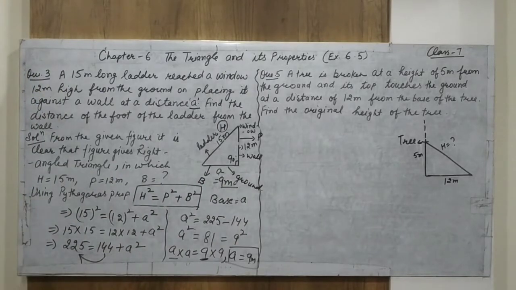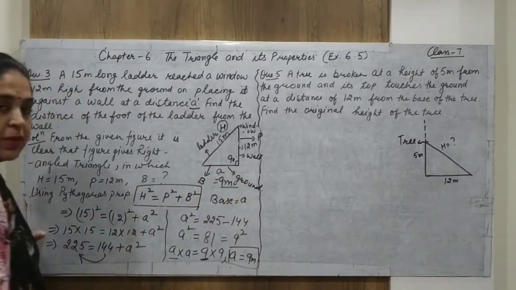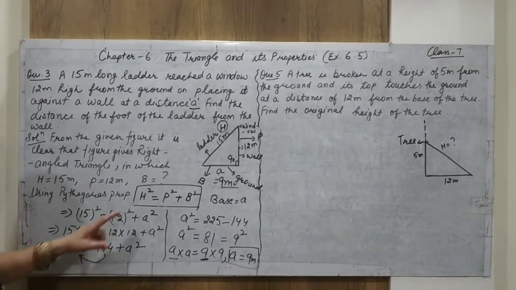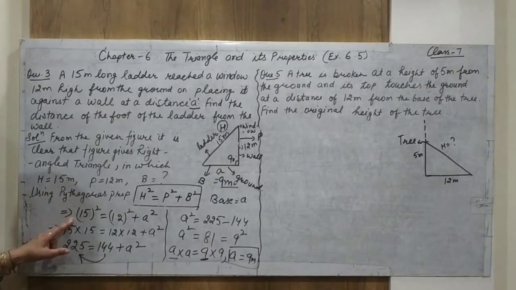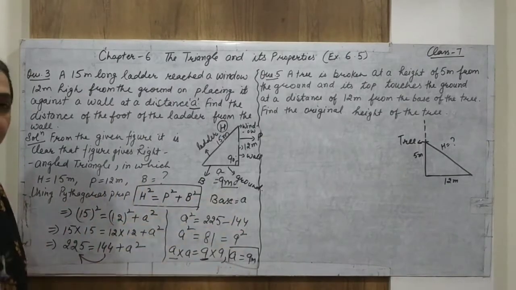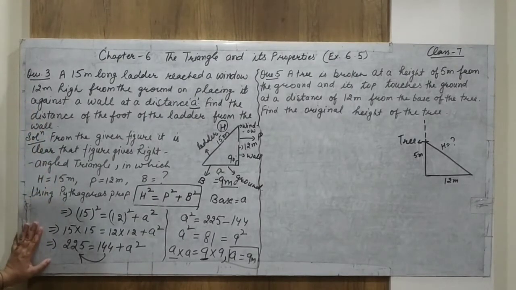We are talking about the length or the distance between the points. Alright, this is also a distance between these two points. This is also a distance between the points. This only happens for the right angle triangle. So when we put the value of h, because h is given to us, and put the value of p, which is given to us, we get the value of a by solving the equation. You know very well how we can solve equations. So in this way we can find out the values. These kinds of questions are very important.